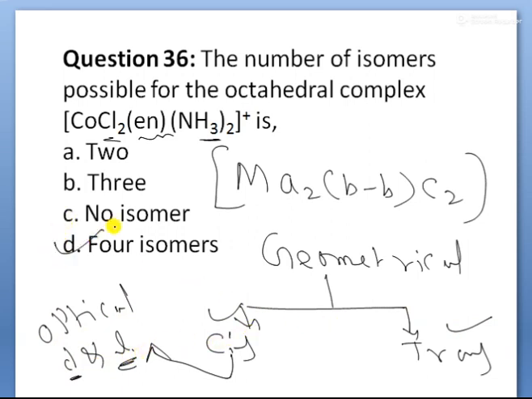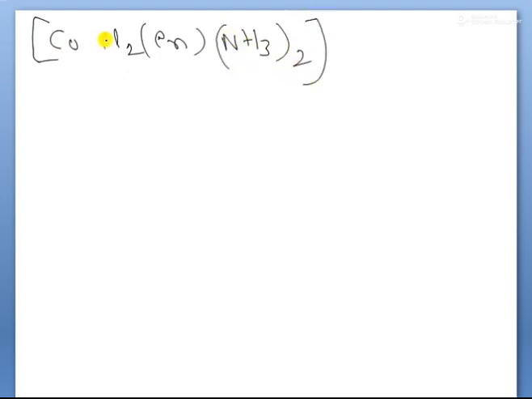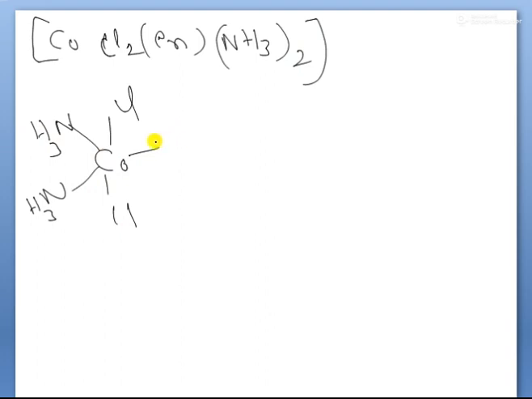Let me show the diagram also. Observe here, given the complex Co, Cl2, en, NH3 taken twice. This is one of the octahedral complexes. Here cobalt is surrounded by chlorines in these positions, here ammonias, and next is ethane diamine, NHCH2 and NHCH2.